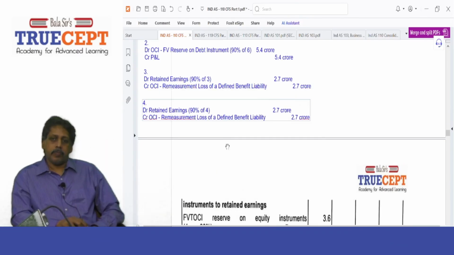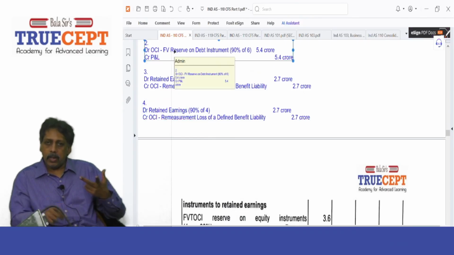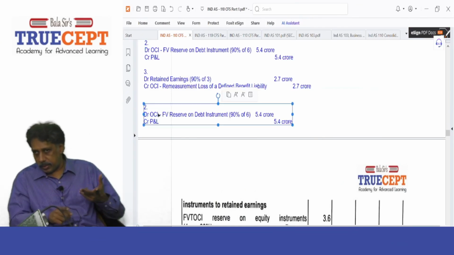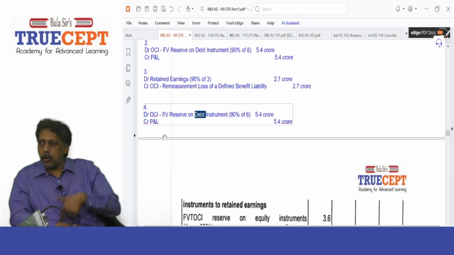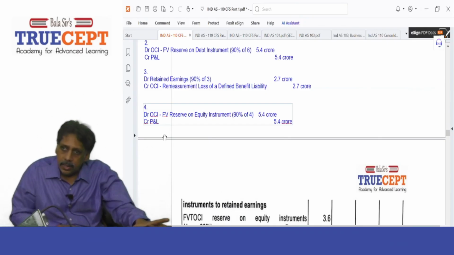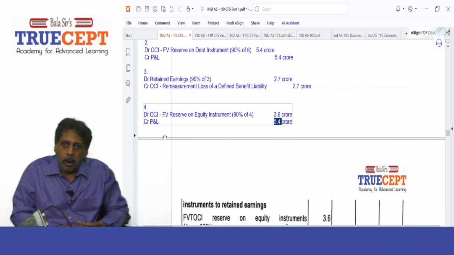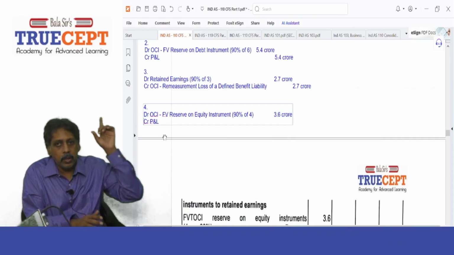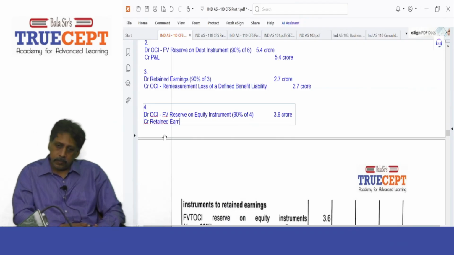Right, debit OCI, hyphen, write fair value reserve. You can also mention that it relates to equity investment. Fair value reserve debit to retained earnings. So IND AS 109 says that any amount accumulated in the OCI reserve relating to equity investment cannot be reclassified to the profit and loss account. Where is it given? IND AS 109.